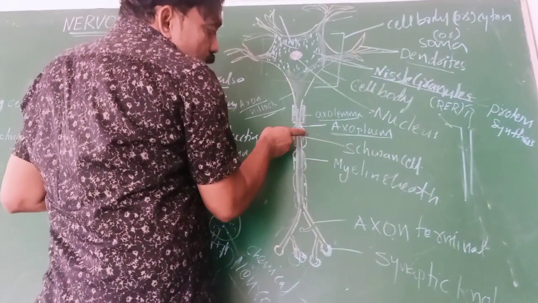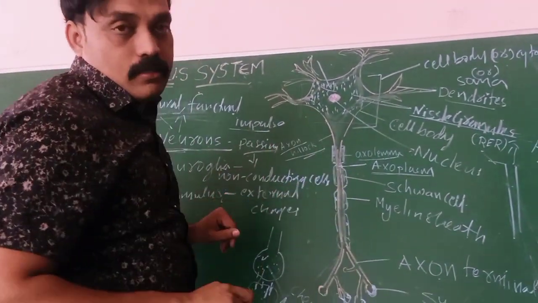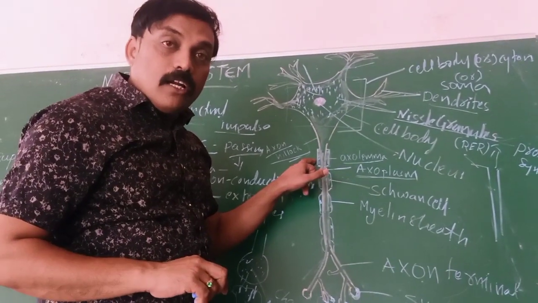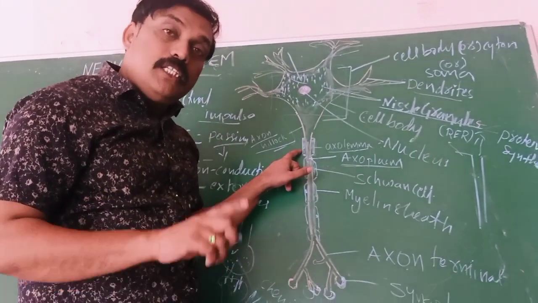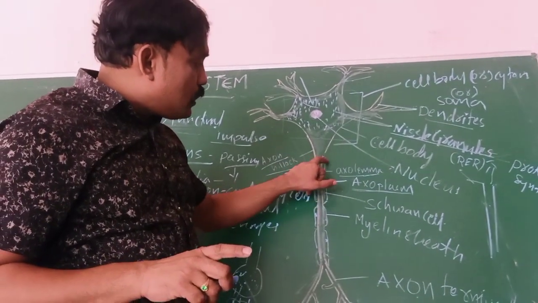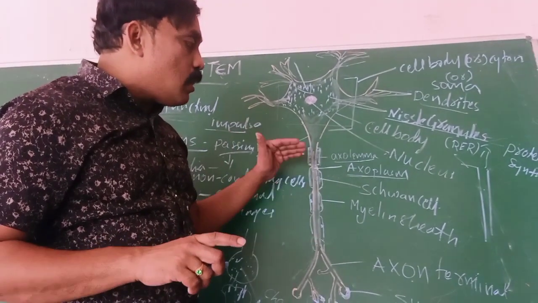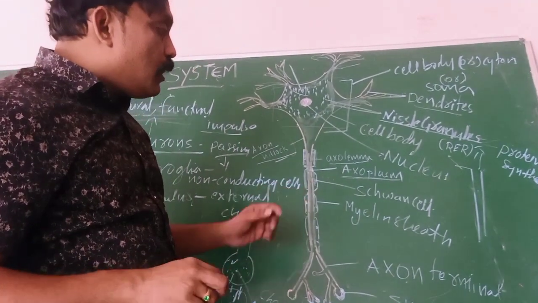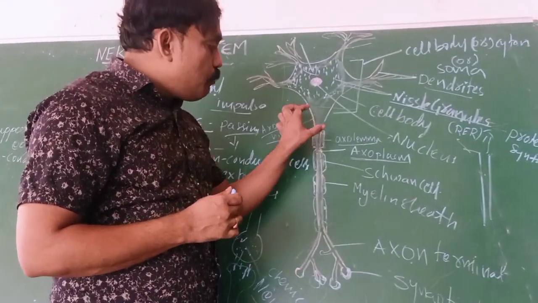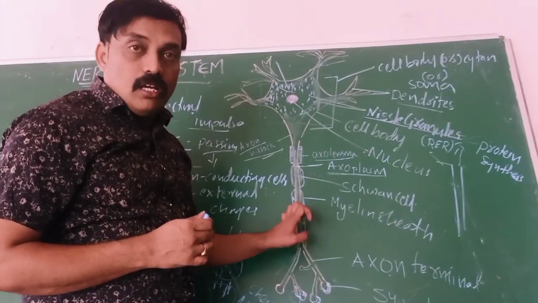Okay, a neuron with a myelin sheath is called a myelinated neuron. Without the myelin sheath or lipid sheath, we call it non-myelinated. Myelinated means what? Around the axon there are Schwann cells or myelin sheath, lipid sheath; that we can call myelinated neurons. Non-myelinated neurons do not have any myelin sheath or lipid sheath.